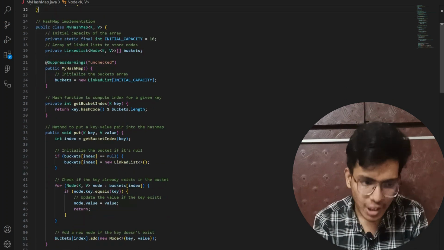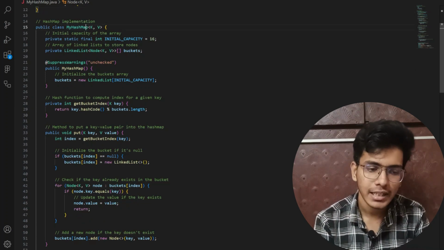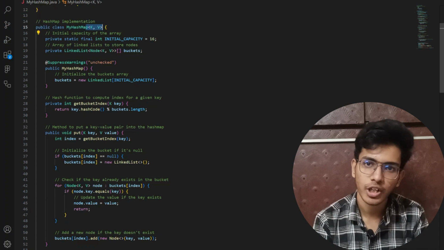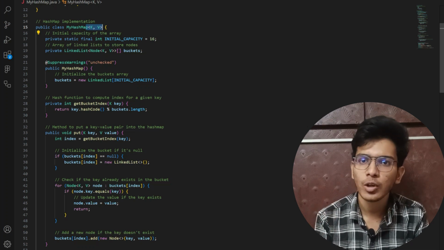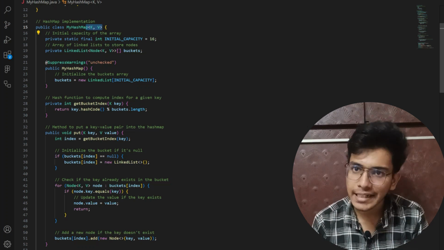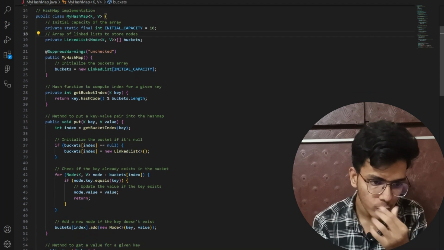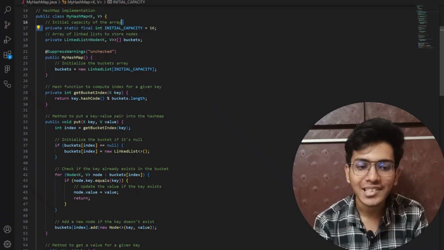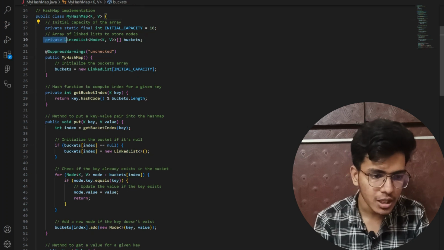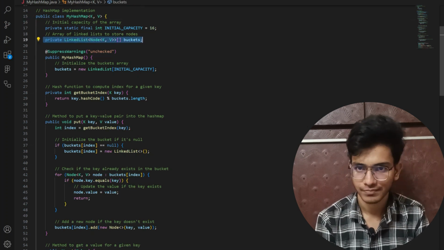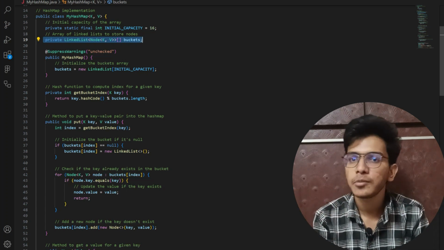Now to implement HashMap, I have created a public class myMap, and here again I use a generic template because the data type of key and the data type of value can be anything. To handle any data type, I am using this generic function. In the function, first of all, I am creating the capacity of my overall array. After it, I am creating a linked list of buckets: an array, and at each and every index I am storing a linked list.